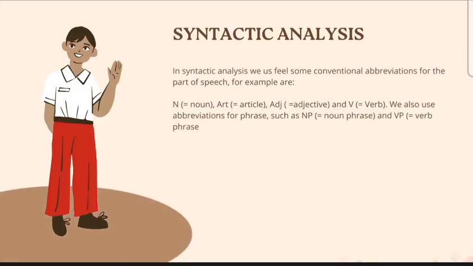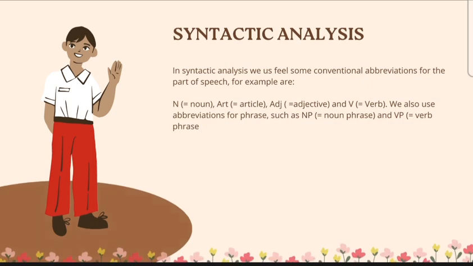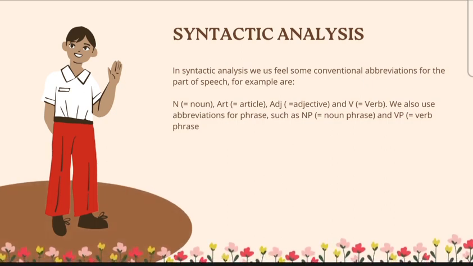Syntactic analysis. In syntactic analysis, we use some conventional abbreviations for the parts of speech. For example, N is noun, art is article, adj is adjective, and V is verb. We also use abbreviations for phrases, such as NP for noun phrase and VP for verb phrase.